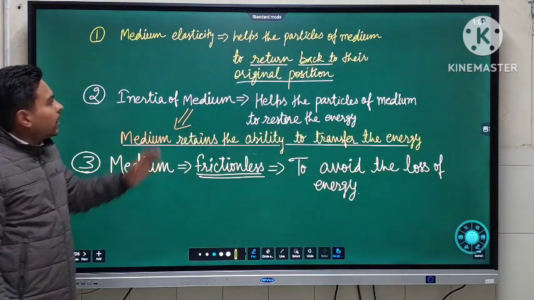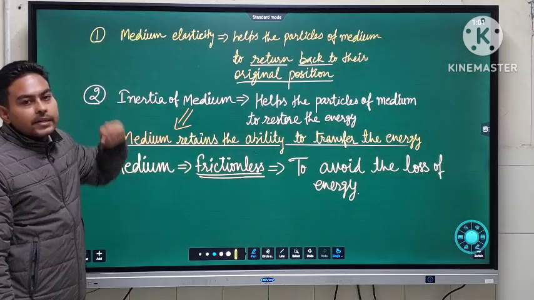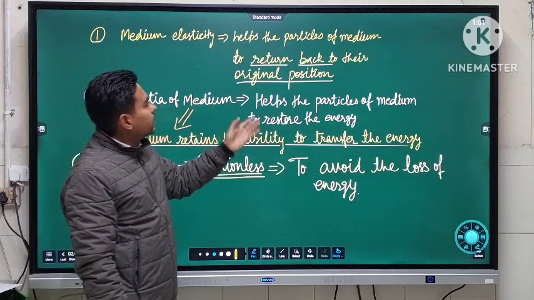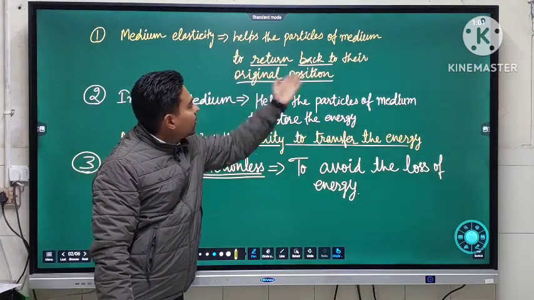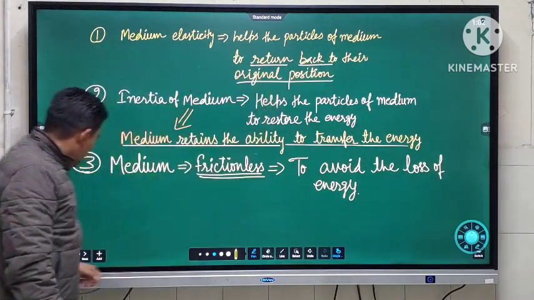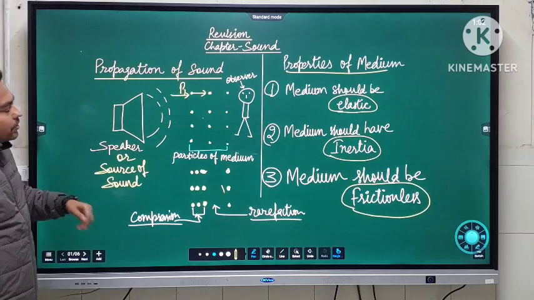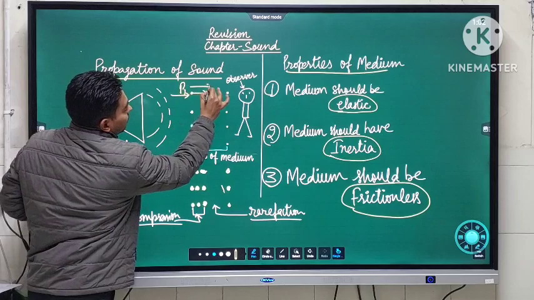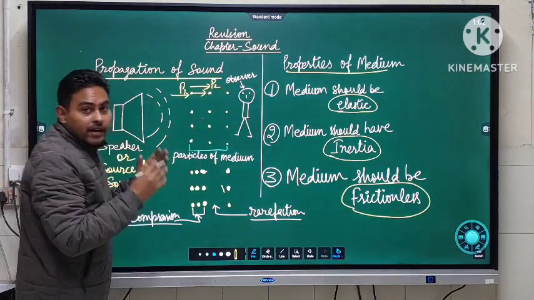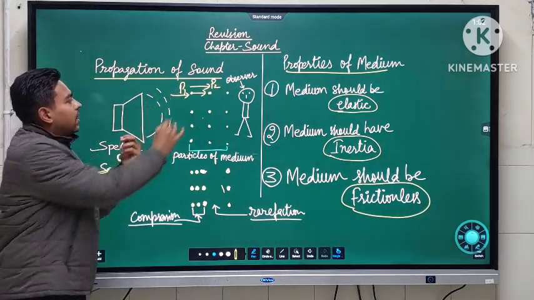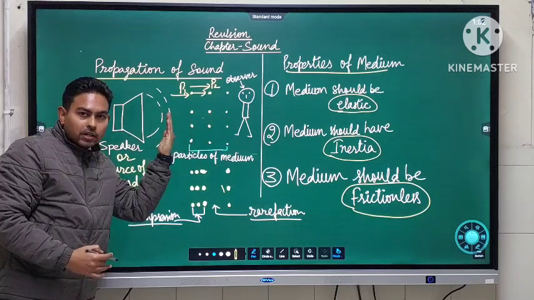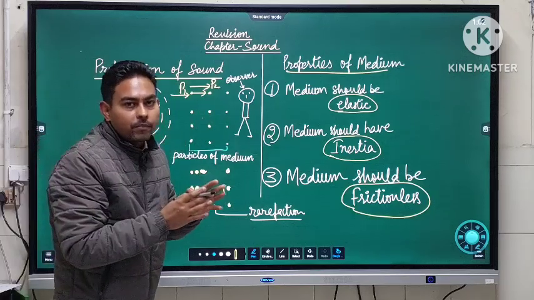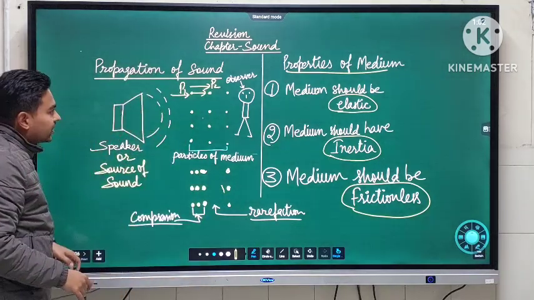First of all, elasticity of the medium helps the medium particles to return back to their original position. In the previous diagram, you can see the first particle comes closer to the second particle, but it is very necessary for the first particle to regain its original position. That is why the elasticity property is a must for the medium to possess.